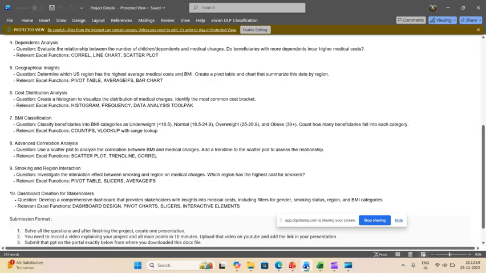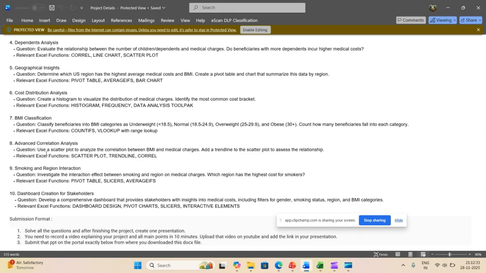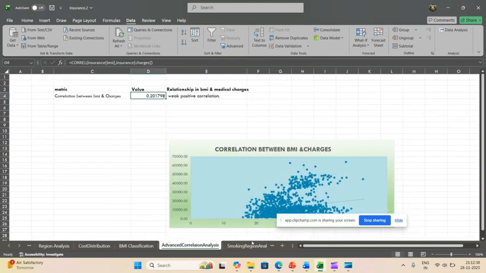Moving forward to the next question, advanced correlation analysis. They said to use a scatter plot to analyze the correlation between BMI and medical charges, and add a trendline to the scatter plot to assess the relationship. Here also we calculated the relationship between BMI and charges, using the CORREL function. Here we can see the relationship shows a weak positive relationship, because the trendline goes upward in the forward direction.